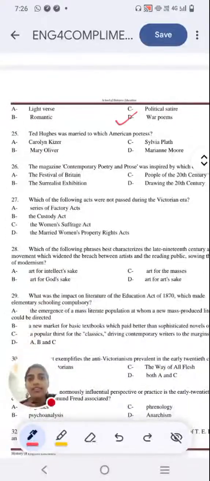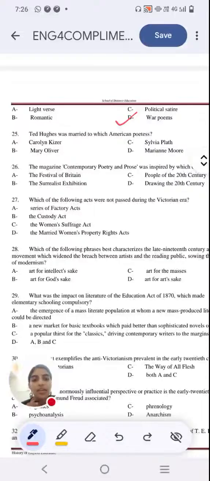And the right answer is war poem. Next question. Ted Hughes was married to which American poetess? Option A, Carolyn Kizer. Option B, Mary Oliver. Option C, Sylvia Plath. Option D, Marianne Moore. Let me know which American poetess was the wife of Ted Hughes.